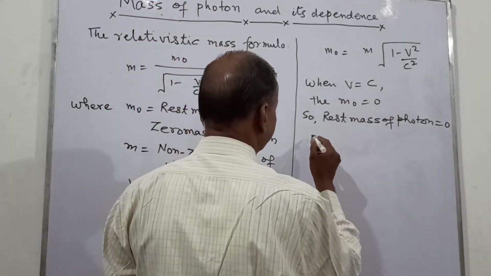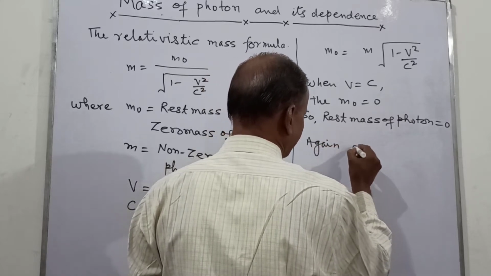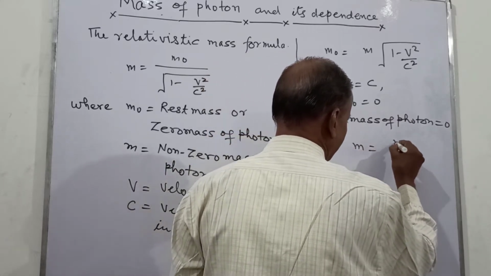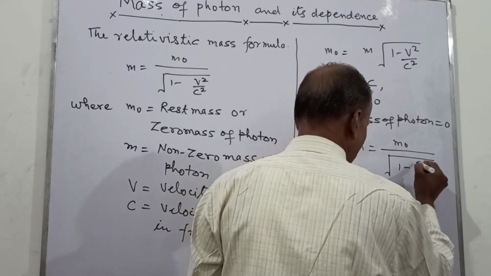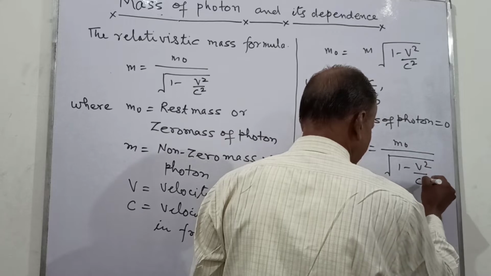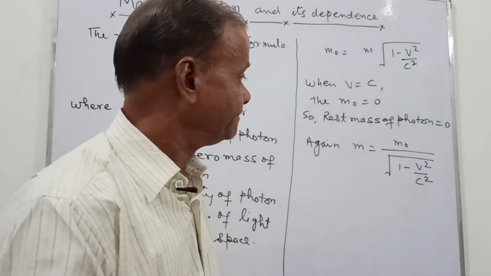So now we have again m equal to m naught upon square root of 1 minus v square upon c square. Now let us see the non-zero mass.